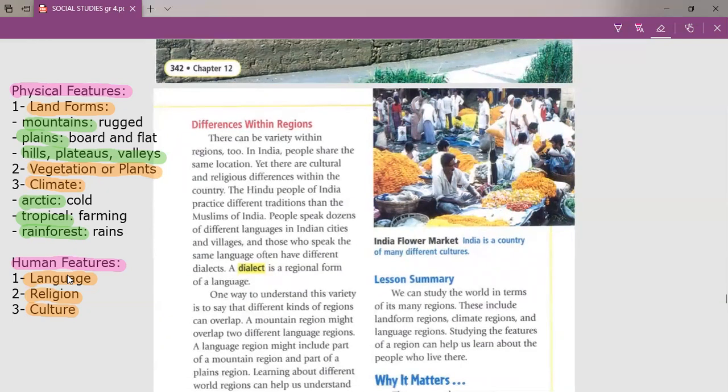How? Some people, for example, are Hindu, have the Hindu religion, and others are Muslims. Also, all of them live in India, but they speak different dialects. Dialects means the form of the language.